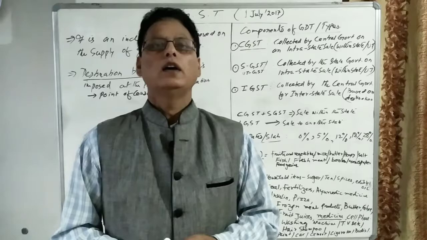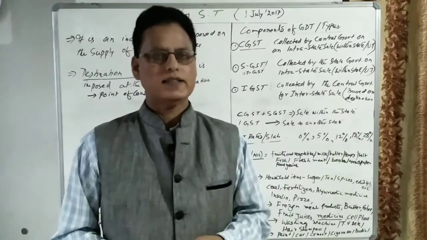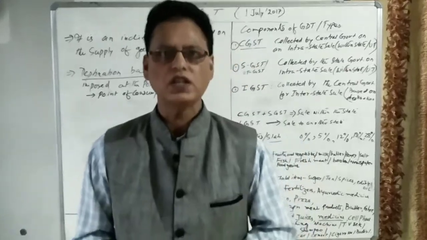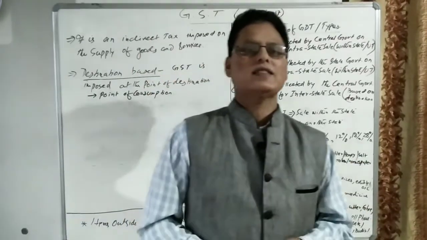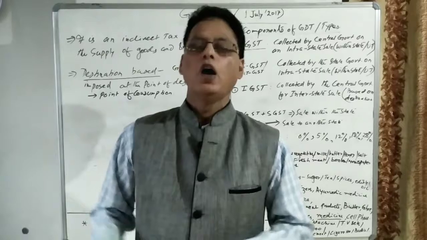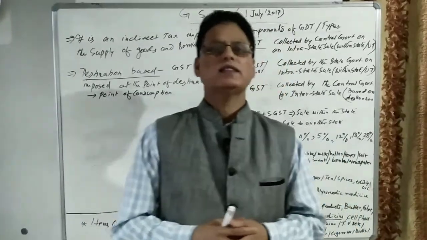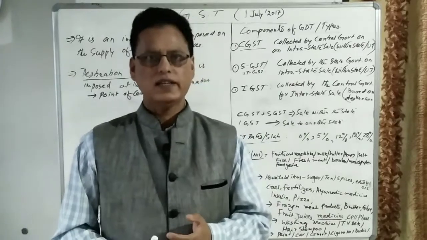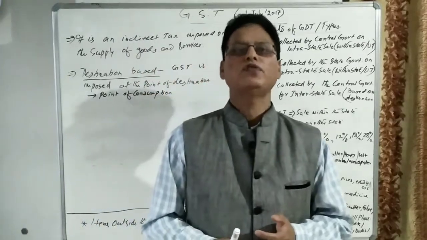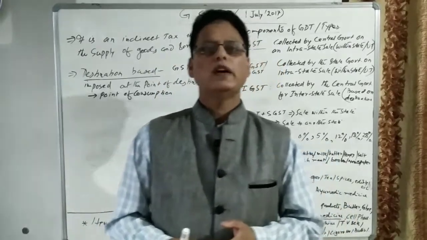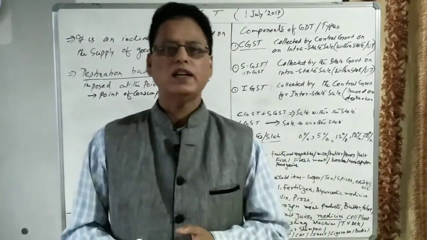On the other side, there are indirect taxes. Till 1st July 2017, in our country, various types of indirect taxes were imposed, in the form of sales tax, value added tax, excise duties, entertainment tax.